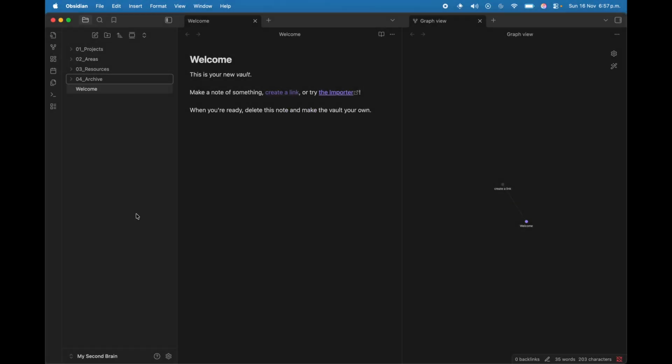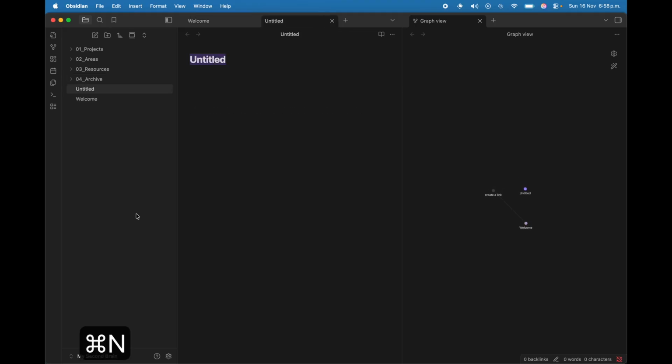So follow me. Here's something powerful. In Obsidian, creating a note is so easy. You just need to press Command or Control N, and this is how you create notes. And unlike other software, you don't need to go to File, Save As, and then choose a location. No, you just need to create a note and that's it. It is so easy, and notes have autosave. So you don't need to worry if you quickly quit this application. Nothing to worry about, it will be saved.